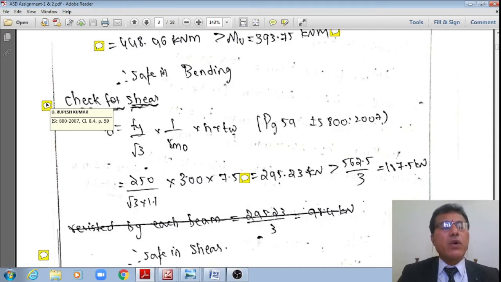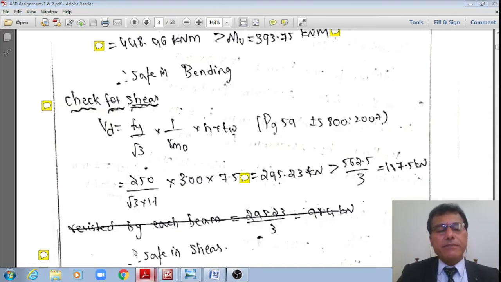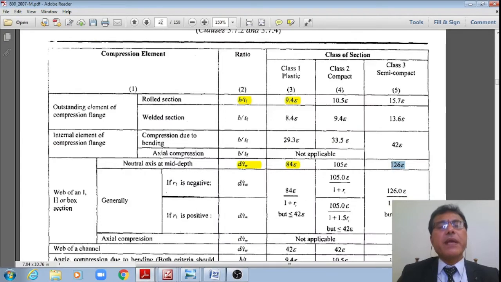Right? Therefore, now I'll go to IS 800 2007 clause 8.4, page number 59. Let me go to that page number 59, as per the new code. Yes, page number 59.